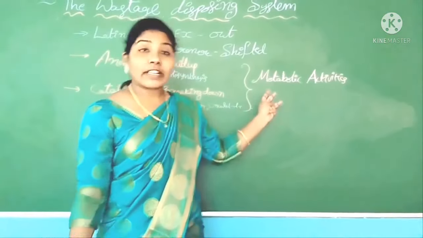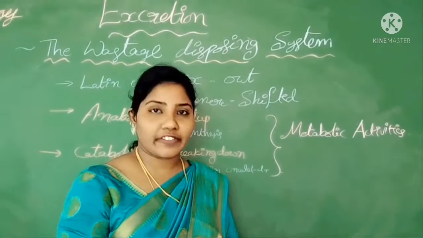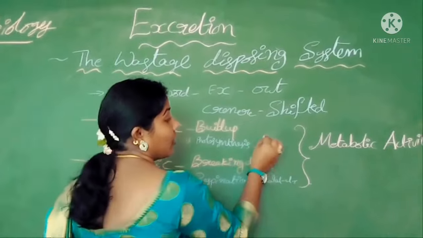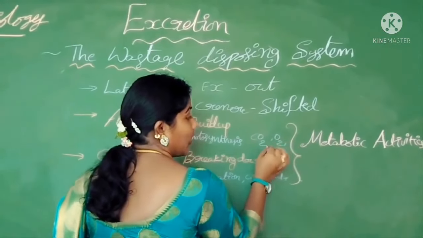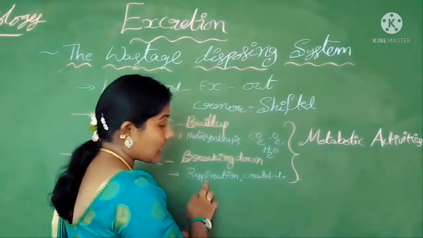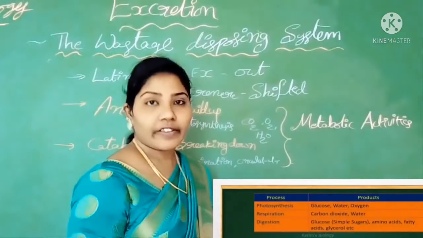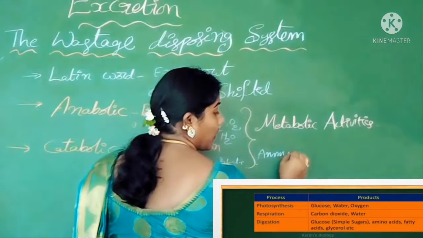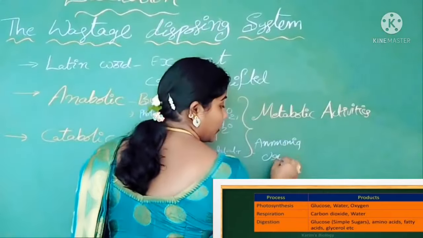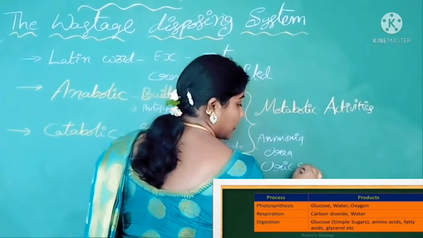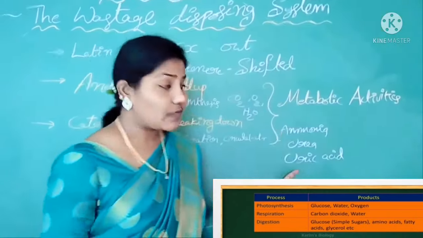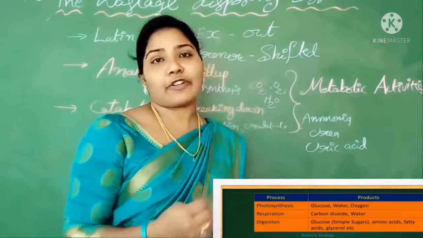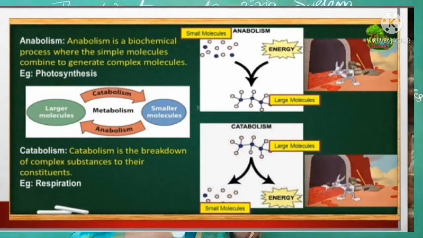In these metabolic activities, waste materials are produced. For example, in photosynthesis the unwanted materials are CO2, O2, H2O, etc. In respiration or circulation, the waste products are ammonia, urea, uric acid, etc. When these waste products are stored in our body, they turn into toxic materials.